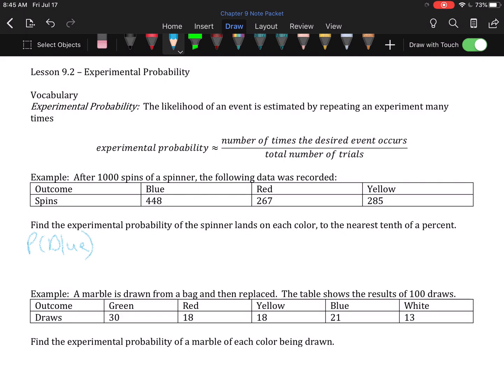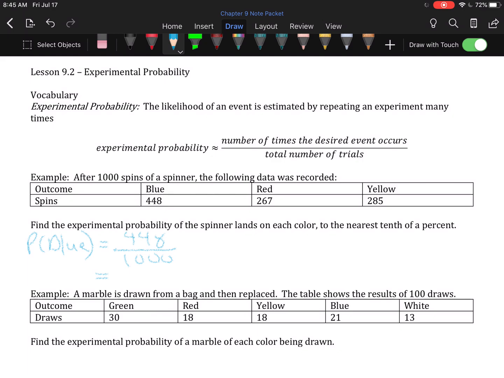So the probability of it landing on blue is the 448 times it landed on blue divided by the 1,000 times the experiment was done. And that's what the formula above says. Experimental probability is approximately equal to, that's why it's a curved equal sign and not an equal sign, because we're going to be rounding, the number of times the desired event happened, so we wanted blue, over the total number of trials.